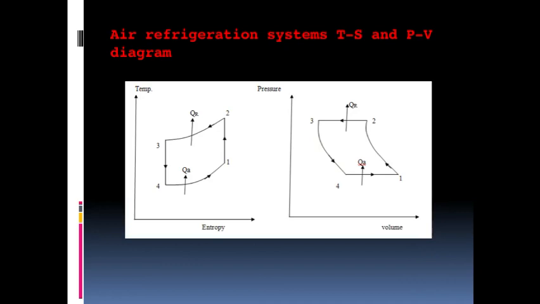One, where we are giving the work in the compressor. Second, we are getting the work in the expansion process between 3 to 4. So, the total or net work will be compressor work minus expander work. Okay. So, that we need to consider. So, you know the refrigeration effect and work input and output processes. So, we need to consider these processes.